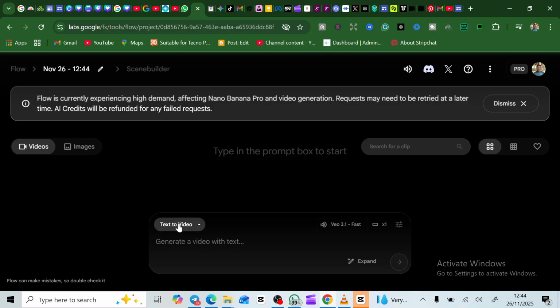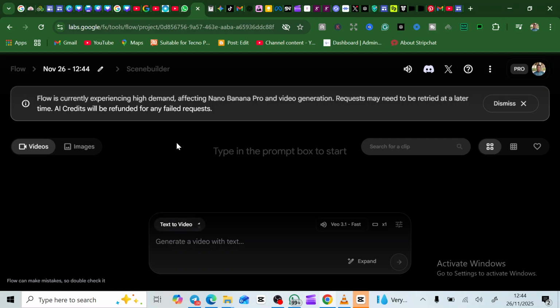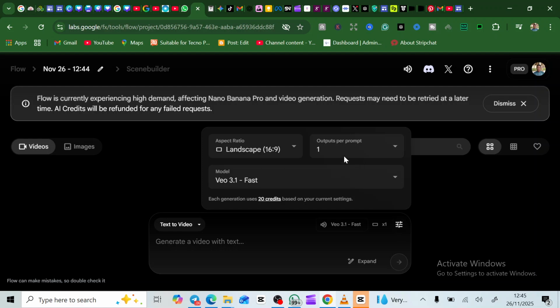Now you see this text to video. You make sure it's on text to video. There's also frames to video, ingredients to video, create image. So just put text to video because it's the prompt that we copied. Now what we want to do is come down here to these settings. You want the output to be 1 because it's going to take a lot of your credits.